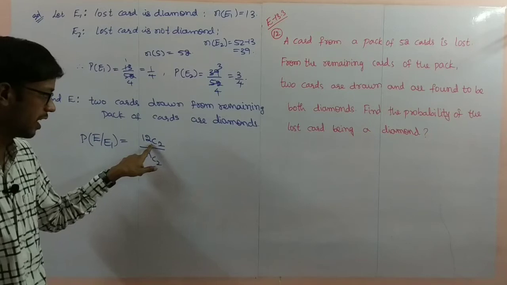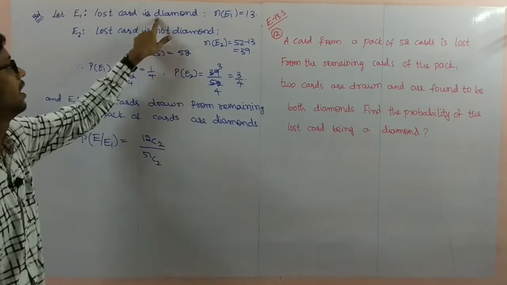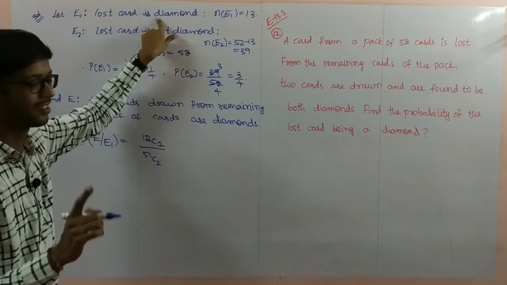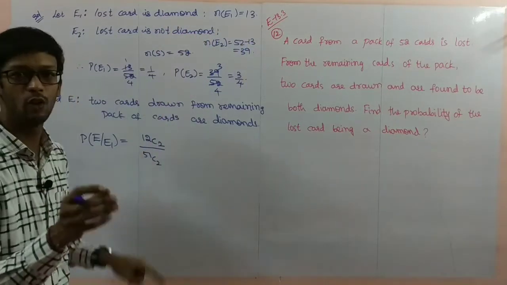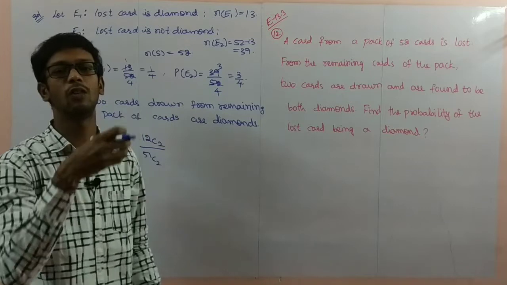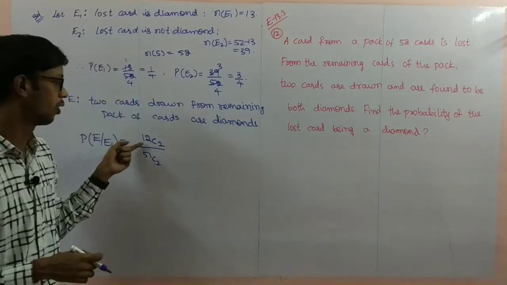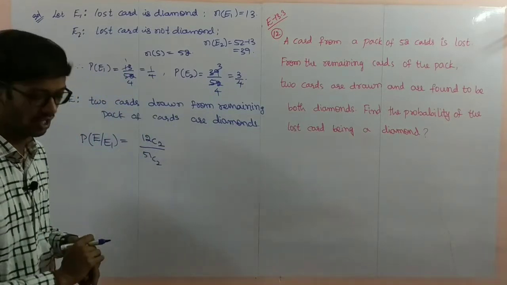Why are we taking 12C2? A diamond card is lost. From 13, one card is lost, so 12 remain. In that 12 you have to select two cards, selection 12C2. I am using permutation and combination here.